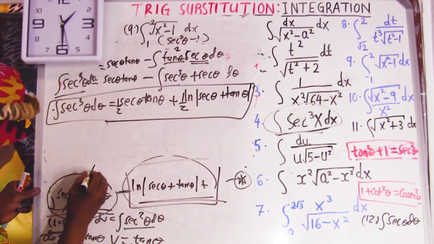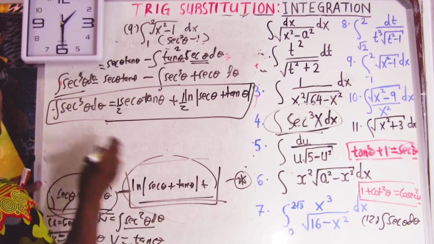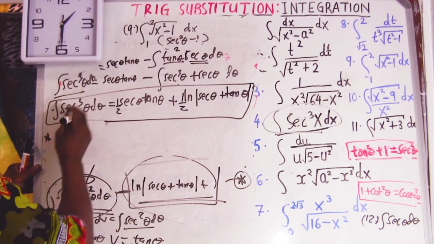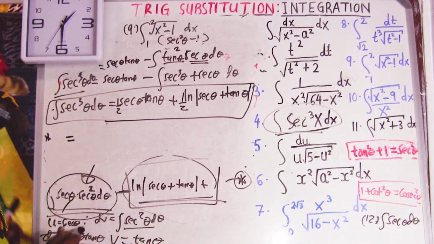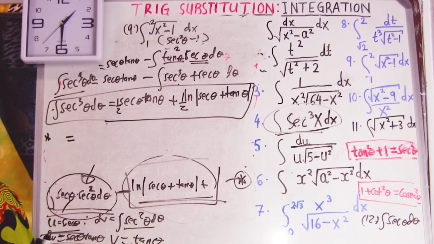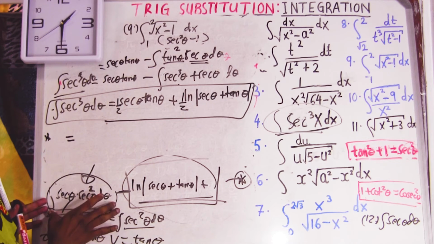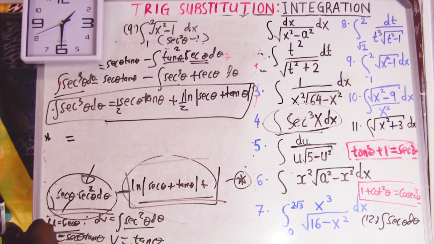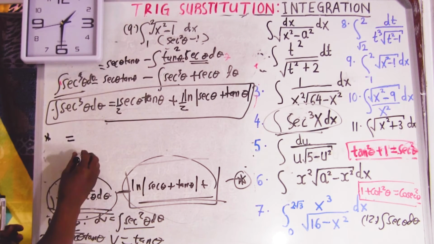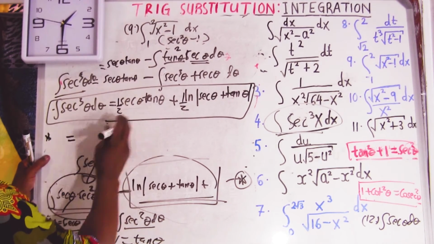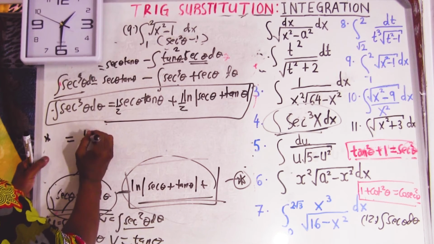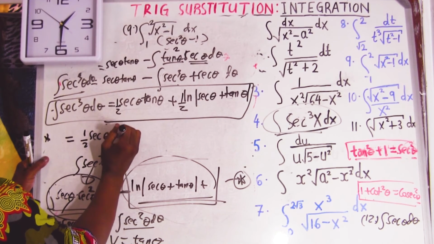This is going to come in here, and then we minus that. So finally, this stuff here is going to become equal to, let's replace this one here, 1 over 2 sec tan.